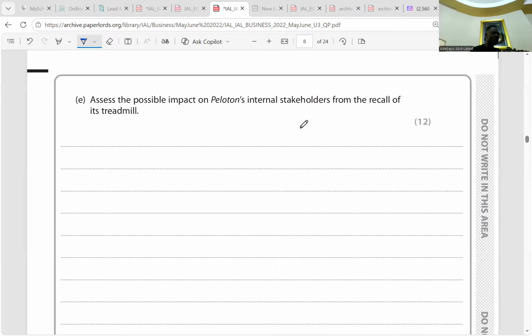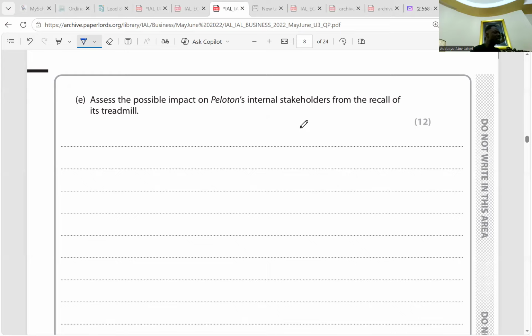Peloton CEO John Foley admitted to not responding quickly to the initial discussion with the CPSC, which has resulted in negative consequences for him and the board of directors that are in charge of strategic decisions. Employees might be negatively affected as the business could see sales fall in the future, which could impact job security, wages, and promotional prospects. A fall in revenue might bring about laying off workers, and might become a detriment to their promotion. Do you get it? That might also affect job security, like I said earlier.